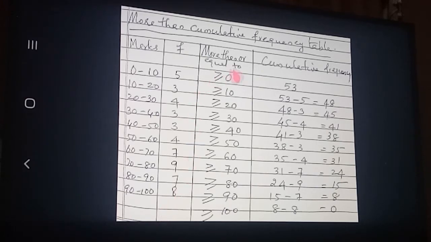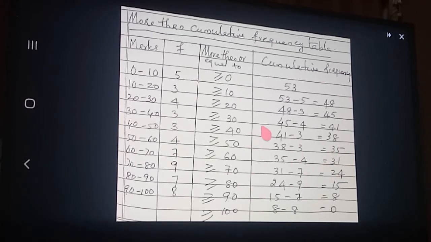So in this way, continue to subtract and write, or apply the method which I had given. Anyhow, we can find out the more than or equal to corresponding upper boundary point cumulative frequency table. Okay, clear? Is the table clear now? Yes. This is the more than cumulative frequency table, and the previous one is very important, that is what we are using for calculating the median of a given grouped data. If you have any doubt regarding this one, you can ask me.